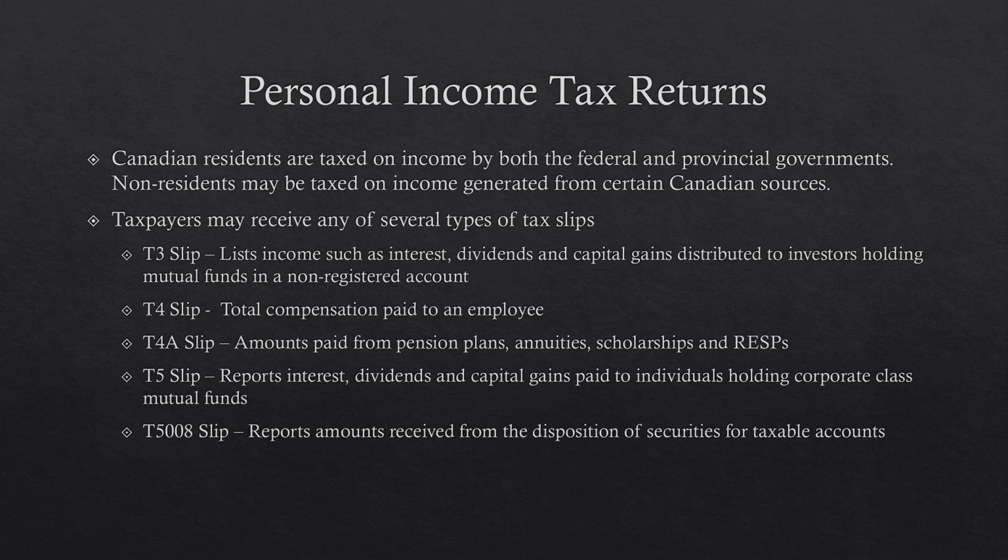A T5 slip reports interest, dividends, and capital gains paid to individuals holding corporate class mutual funds. So if you do have a non-registered account, you could get either a T3 slip or a T5 slip. The only difference is the T5 slip is from a corporate class mutual fund. There is also a T5008. It reports the amounts received from the disposition of securities for taxable accounts.